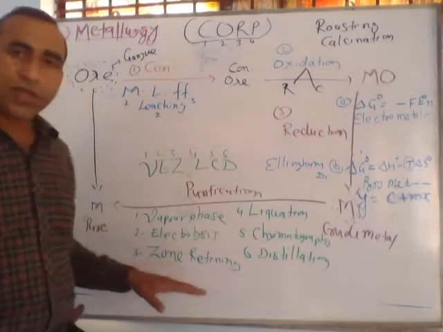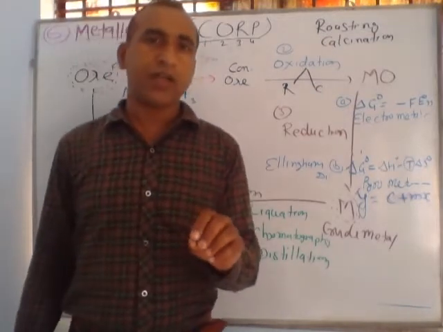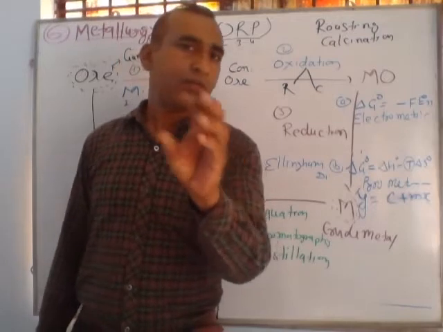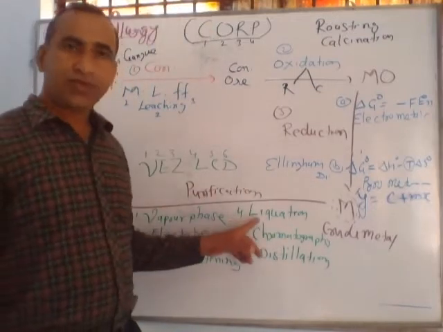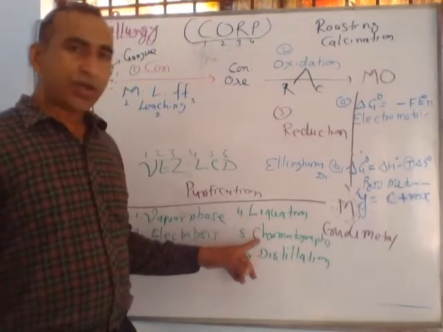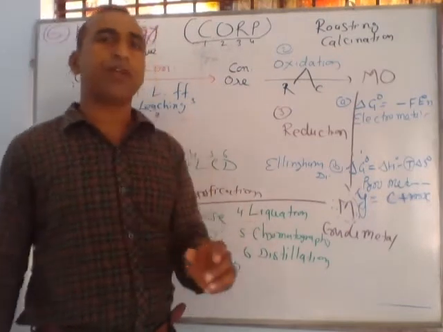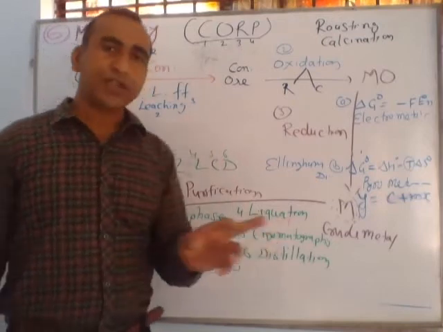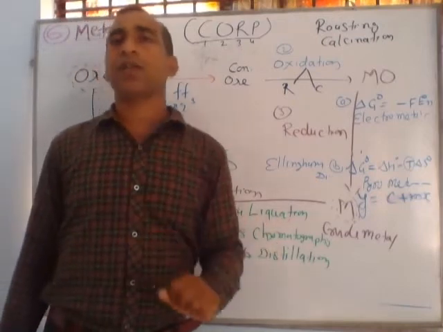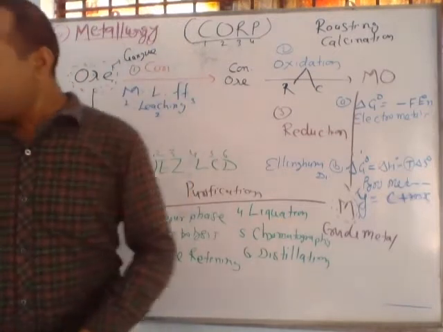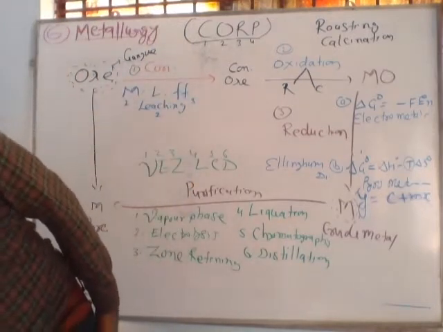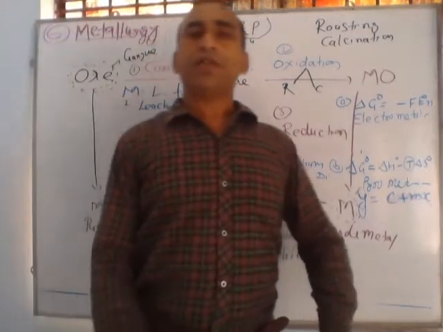By zone refining, we can obtain highly pure semiconductors like silicon, germanium, boron, etc. Liquefaction is used for tin. Colored components we can separate by chromatography. Distillation, a simple method, is used for mercury, otherwise zinc. So this whole process we can explain by some examples, some models.